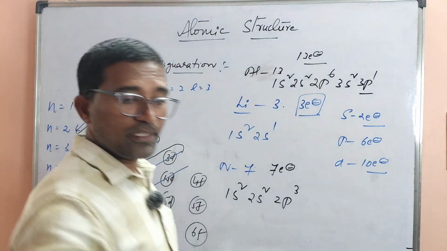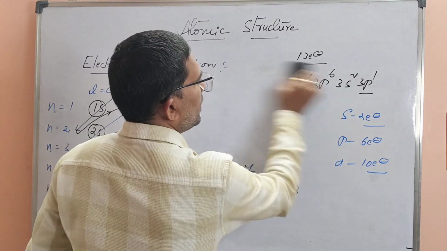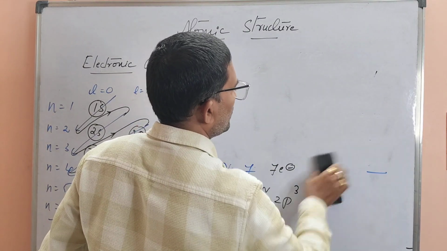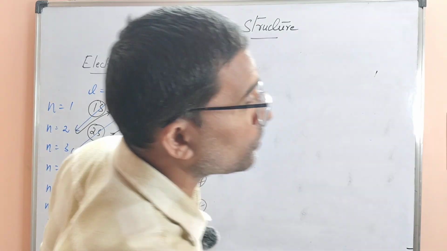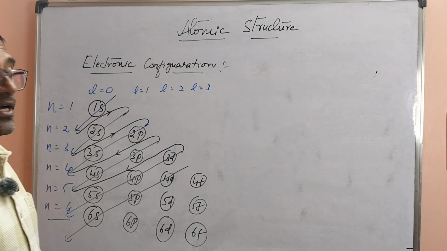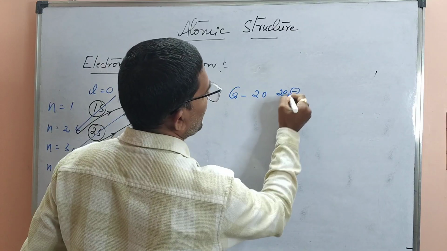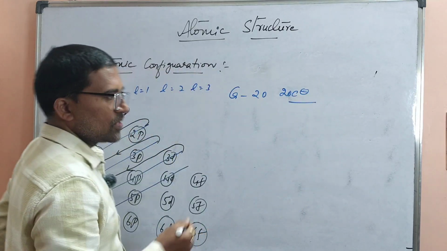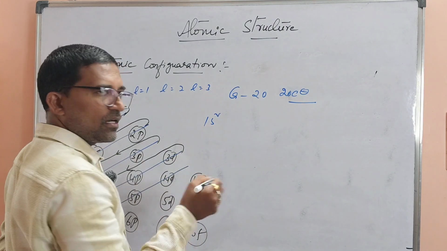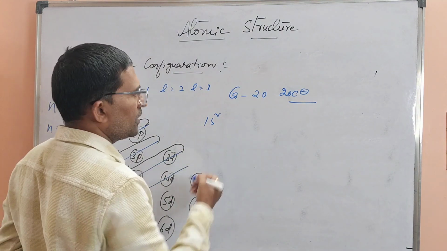Okay. Next, we have the next element, calcium, and after that, 2 very important elements I will be discussing. Calcium atomic number is 20. It contains 20 electrons. So I will write directly. If you have any doubt, you can comment in the comment section while watching.